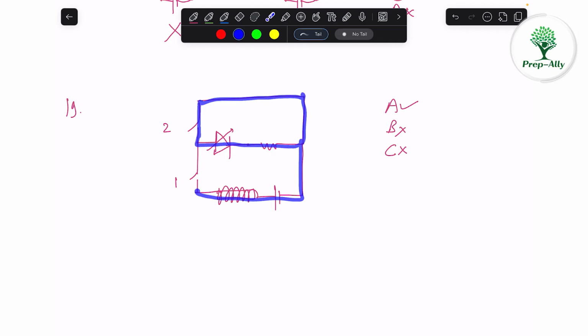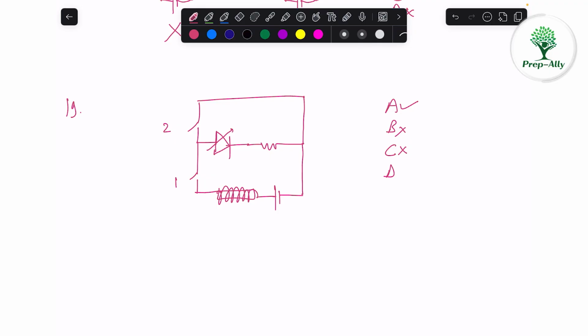It is a broken circuit. So the current won't flow through this branch, and there is nothing to flow current in this branch also. Anyway, there is no current through this, so no electromagnet. D option says that switch 1 is off and switch 2 is also off. So again, no current will flow and no strong electromagnet. So option number A is correct for this question.